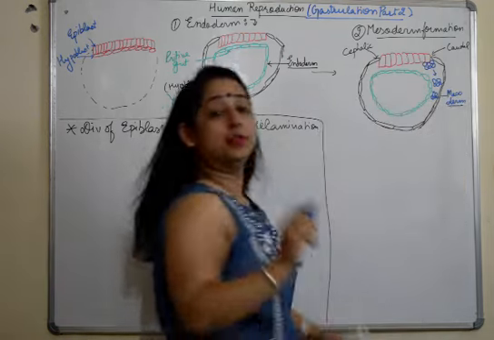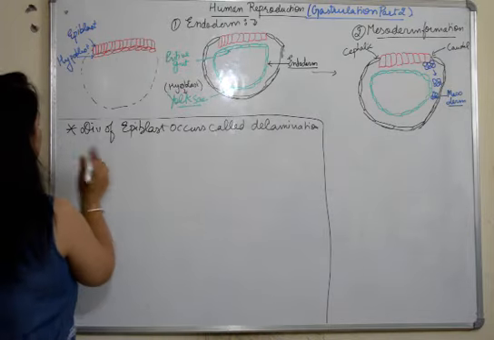Mesoderm gives rise to the different tissues in our body. So we'll write it here.